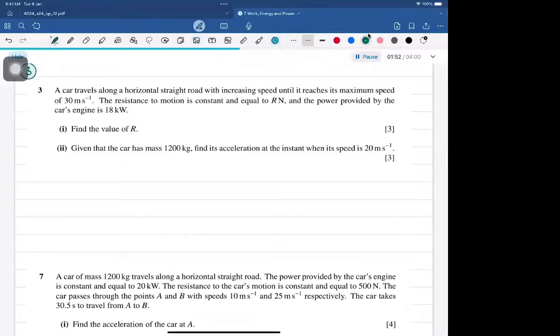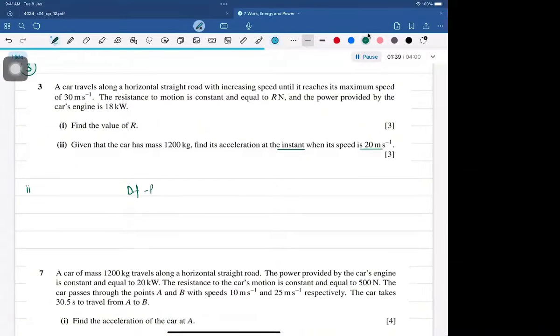Given that the car has a mass of 1200 kg, find its acceleration at the instant when its speed is 20 meters per second. At the instant means if I want to find out the acceleration, I'll have to use Newton's second law, which is driving force minus the resistive force equals mass times acceleration. Now, you guys have already figured out the resistive force, which was 600. Notice that the power is 18 kilowatt.